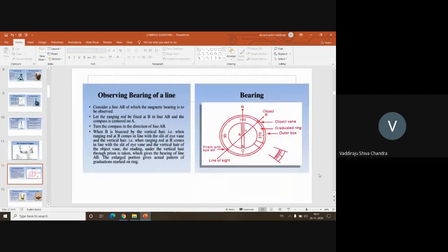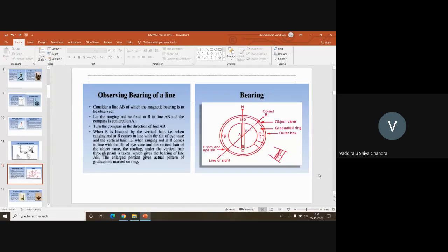So coming to this, this is the actual concept which you need to have a clear idea about. What is a bearing and what is an angle? Is there any difference between a bearing and an angle? Sir, the angle measured with a fixed reference, such as north and south, is said to be a bearing, sir. Without any reference, it's called an angle, sir.